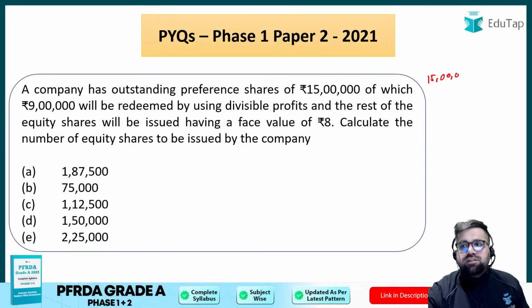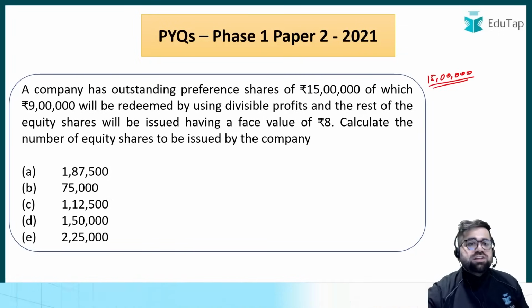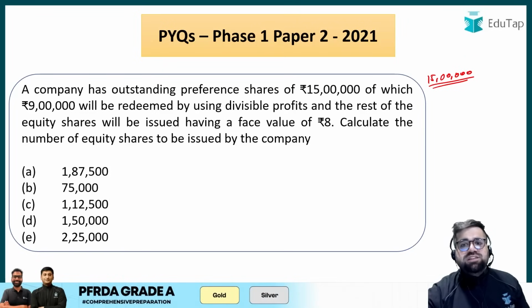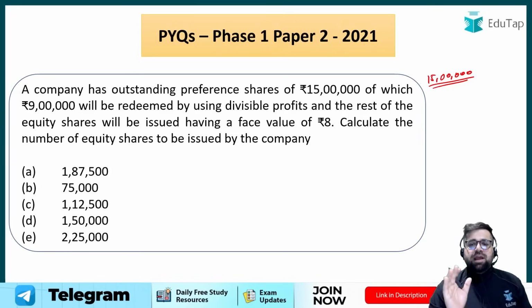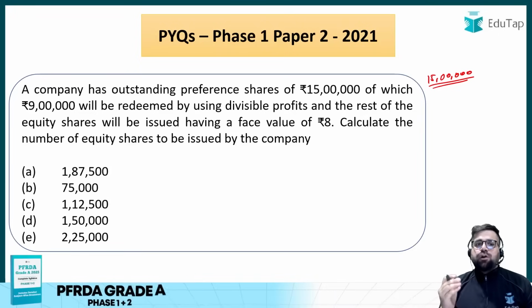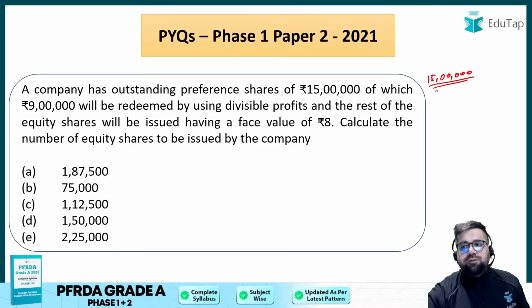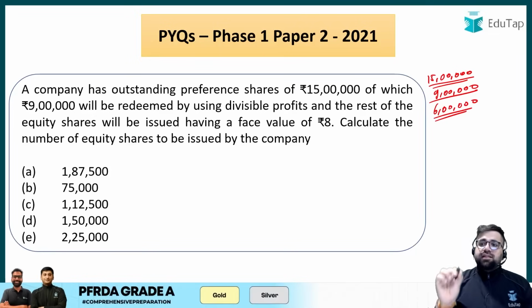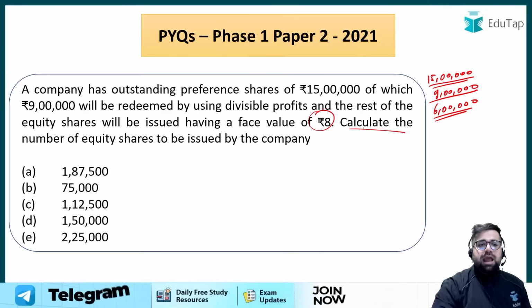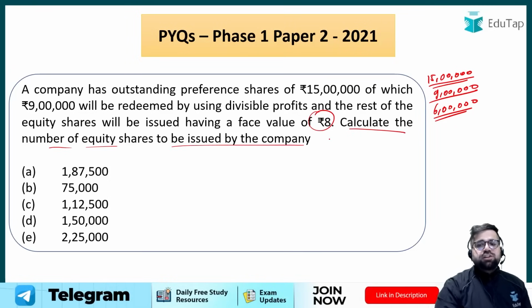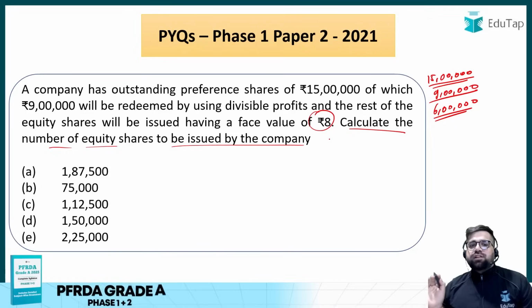Of the outstanding preference shares, 9 lakh will be redeemed using divisible profits, and the rest will be redeemed by issuing equity shares having a face value of 8. So the company has outstanding preference shares of 15 lakh, of which 9 lakh will be redeemed. If you deduct 9 from 15, your balance will be 6 lakh, right? The rest will be redeemed by equity shares having a face value of 8. Calculate the number of equity shares to be issued by the company.